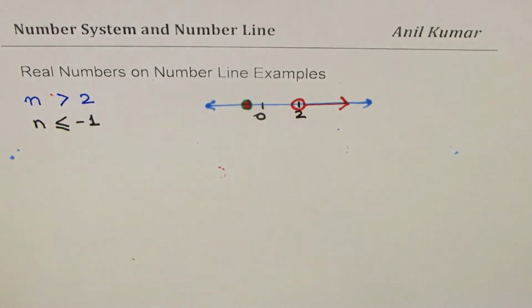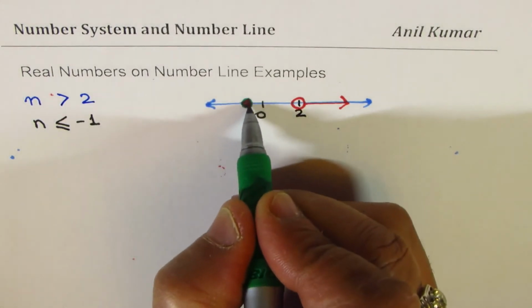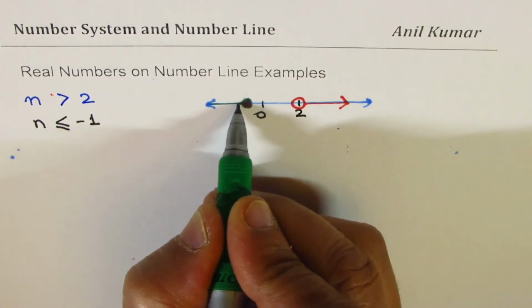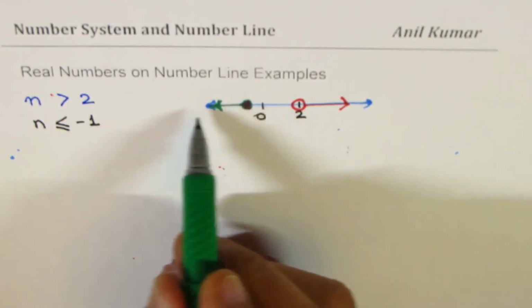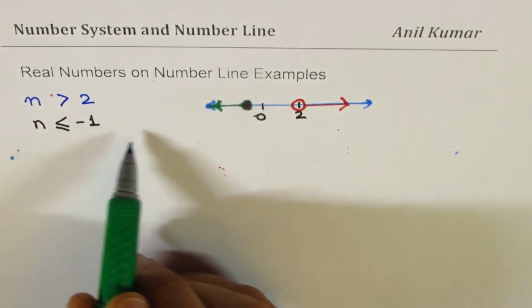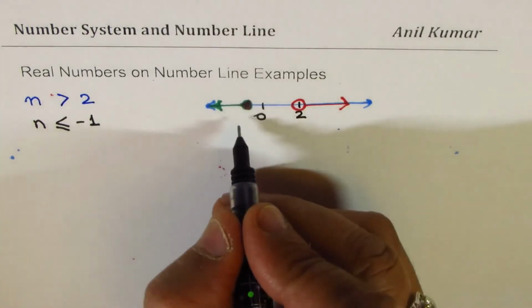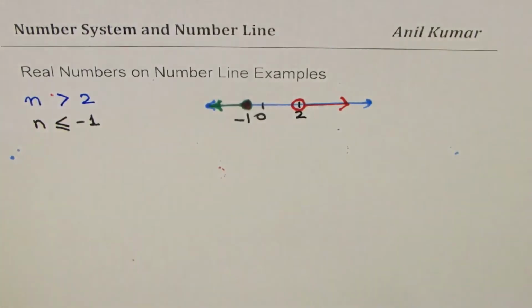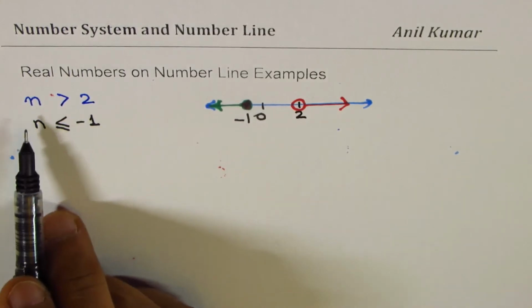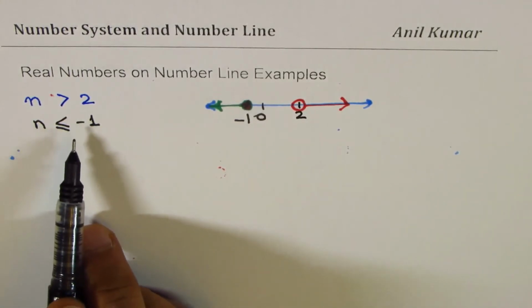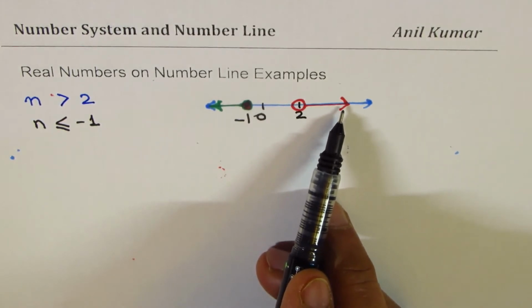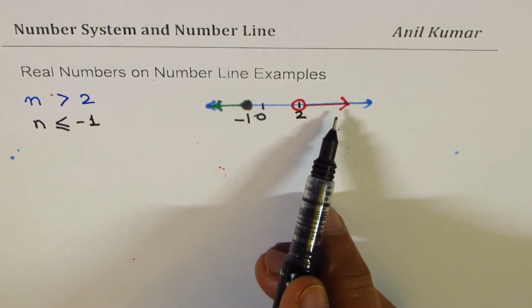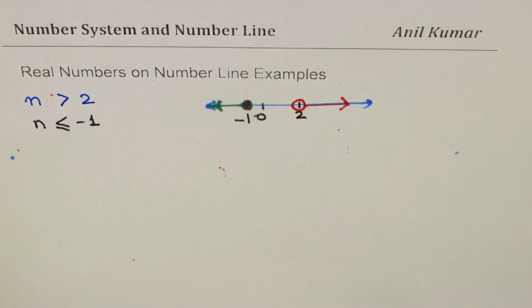Is it okay? Then take all the numbers to the left side. As we saw, left side is decreasing. So less than or equal to minus 1, and this point here is at minus 1. Do you see that? So numbers less than or equal to, or greater than or equal to, can be represented by a solid line with the head of an arrow, as shown here, right?